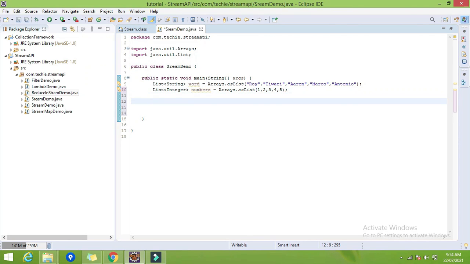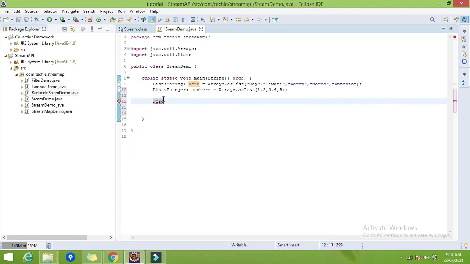First I have the requirement that I want to convert these whole 5 words into a single text or single string. I want to concat each element with another, and I want one complete string. So let's try with the reduce method now. To use the reduce, first we have to create the stream of the list or collection.